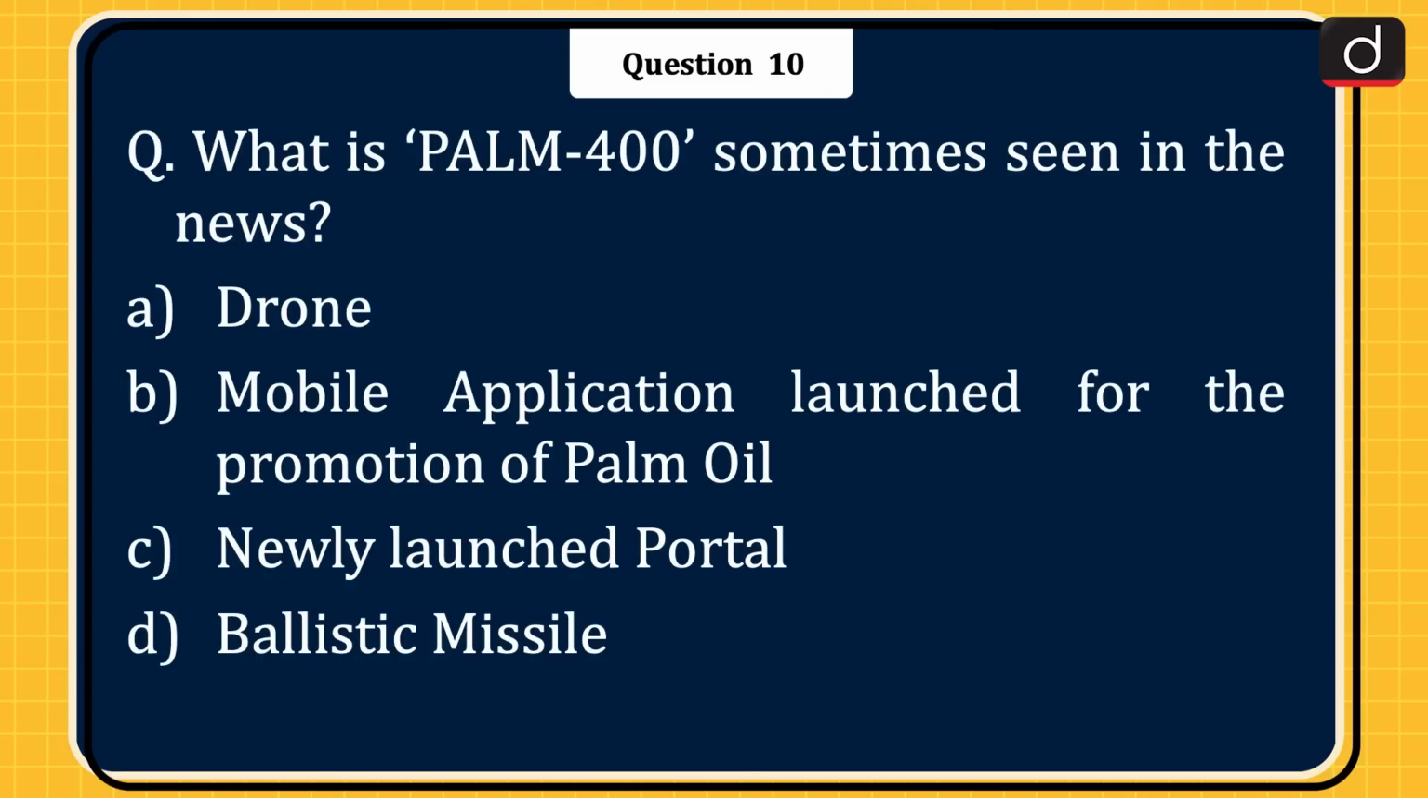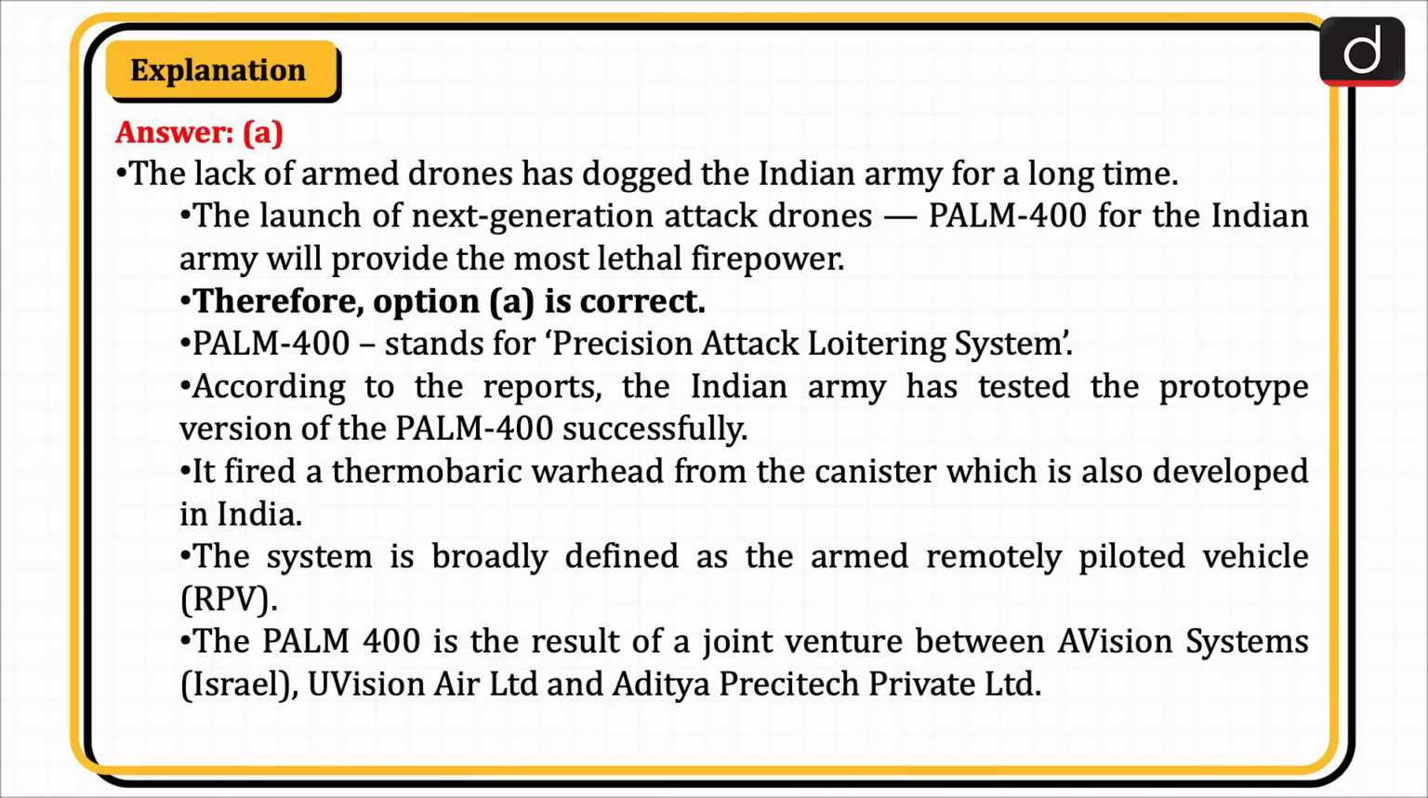Last question is, what is Palm 400, sometimes seen in the news? Drone, mobile application launched for the promotion of the palm oil, newly launched portal, or ballistic missile? The correct answer is option A, drone. The lack of armed drones has dogged the Indian Army for a long time. The launch of next generation attack drones, Palm 400 for the Indian Army, will provide the most lethal firepower. Therefore, option A is correct.